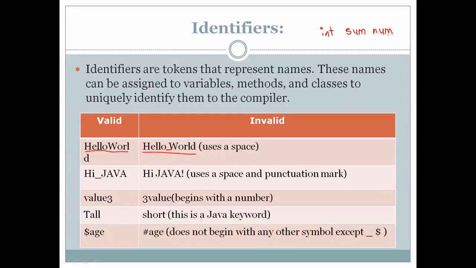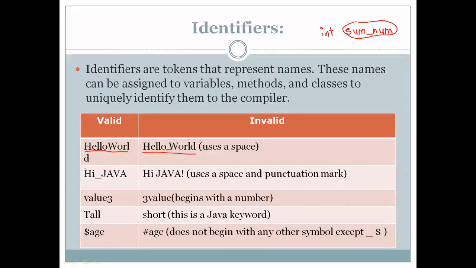So names of variables, methods, and classes are called identifiers. This identifier is not a valid identifier. We cannot have a space in between the variable name. If you want, you can include an underscore in between, but you cannot have a space.